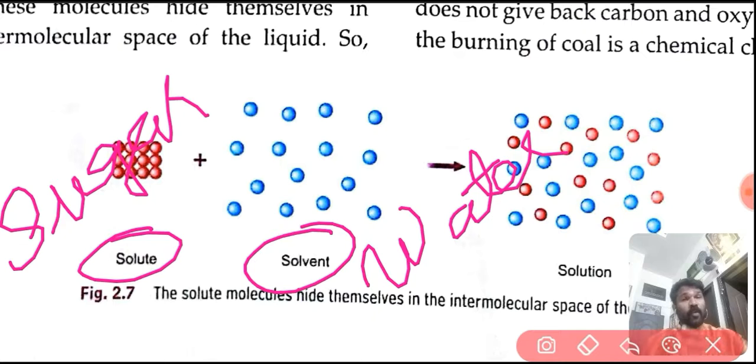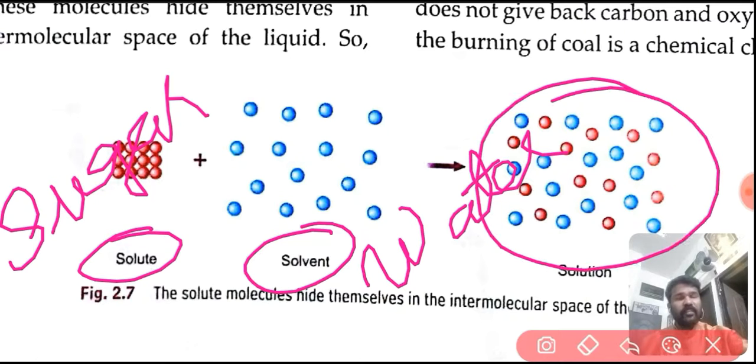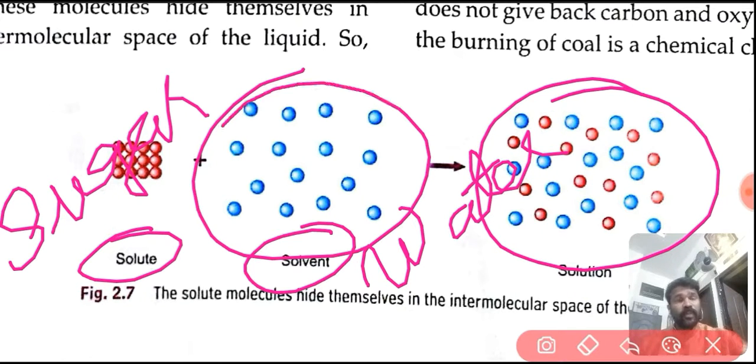Where are these sugar molecules arranged? In this diagram we can see the sugar molecules are arranged in between the water molecules. Is there space between the water molecules? Yes, because water is a liquid, and in liquids the molecules are arranged very freely.